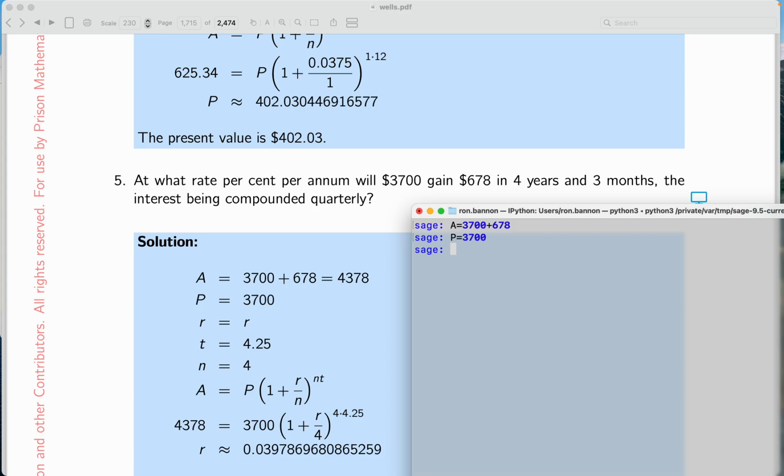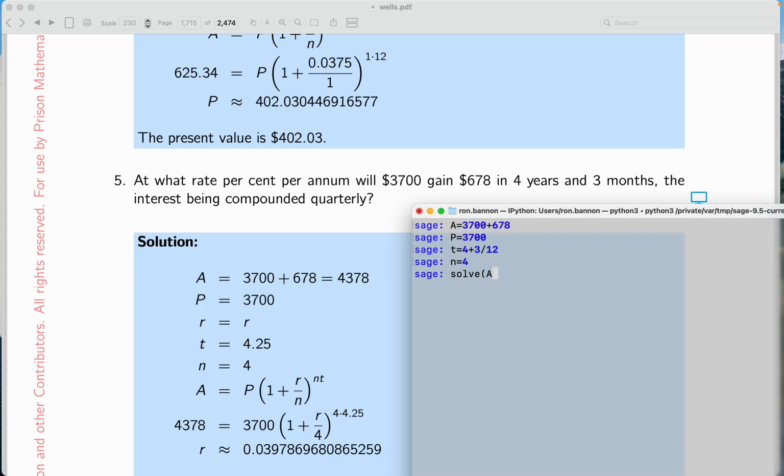Okay. The next thing, I'm going to put down the time, and the time is equal to 4 years and 3 months. I'm just going to type it in. It's 3 divided by 12. All right. It says it's compounded quarterly, which means the n is equal to 4. And what do I want to do? I want to solve an equation now. Solve. And what do I want to solve? An equation A.